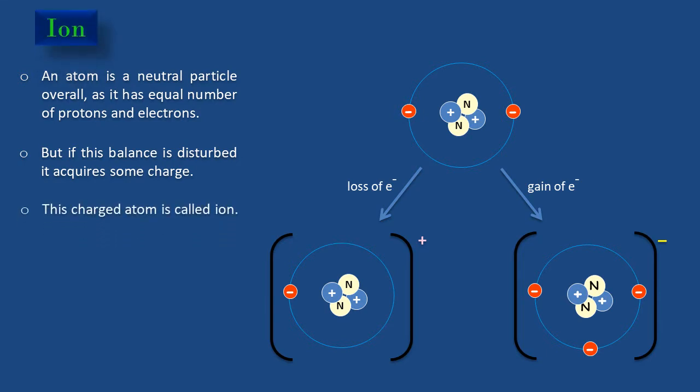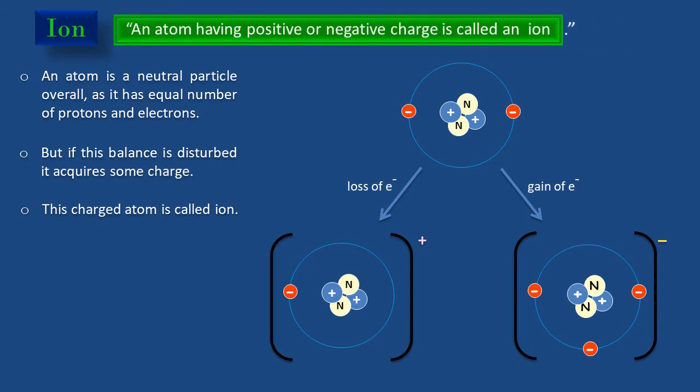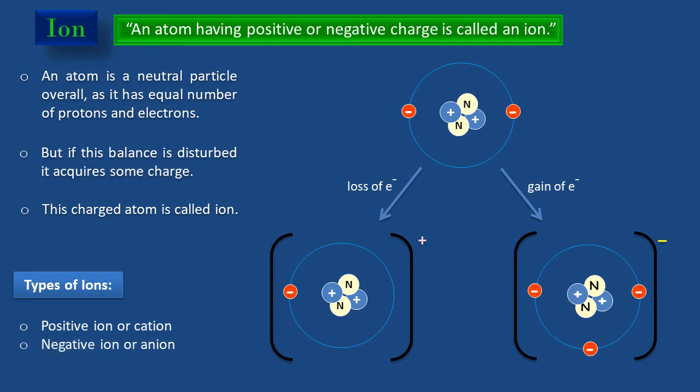And this charged atom is called an ion, which is defined as an atom having positive or negative charge. So there are two types of ions: positive ion, also called cation, and negative ion, which is also called anion.